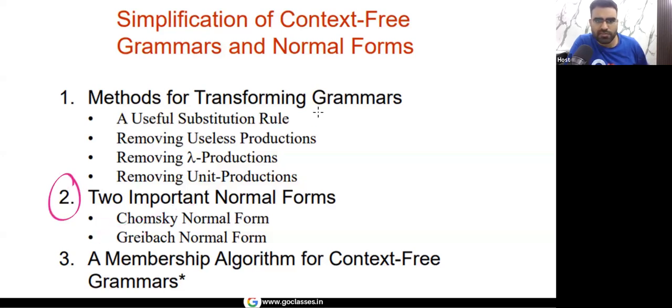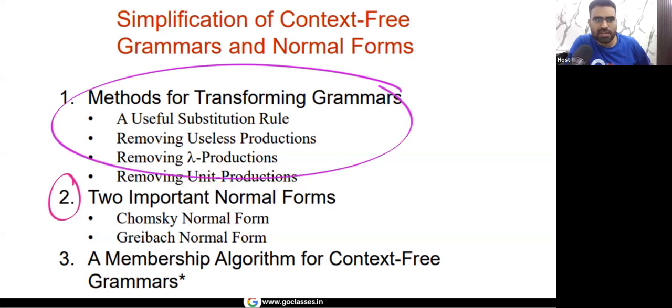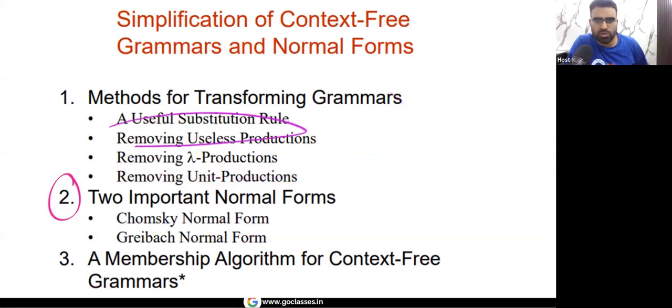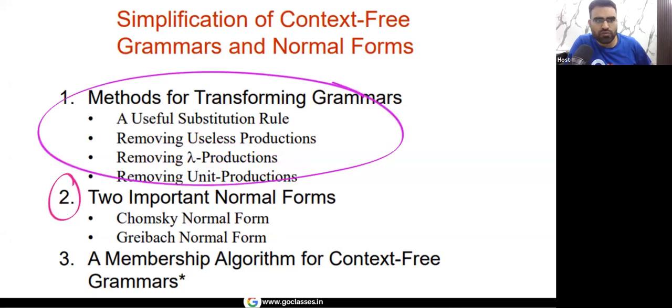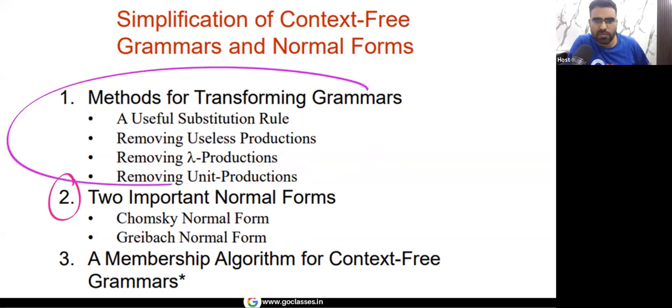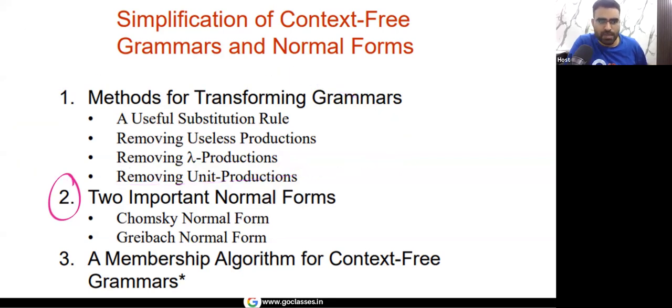In the previous lecture, we have already seen how to simplify a context-free grammar, how to remove useless productions, how to remove null productions, how to remove unit productions. So you can see simplification of context-free grammar that we have seen in the previous lecture. In this lecture, our main focus will be on CNF. This is very important for the GATE exam, CNF, Chomsky normal form.